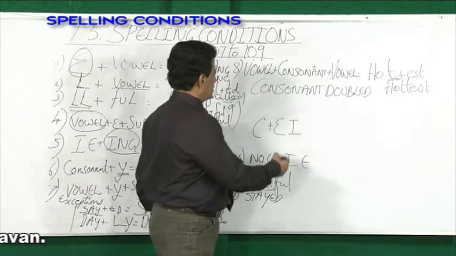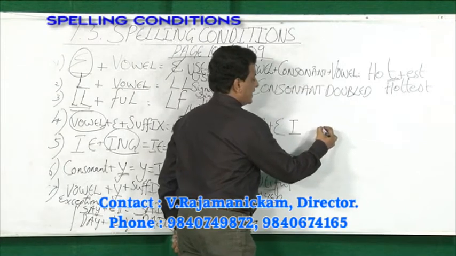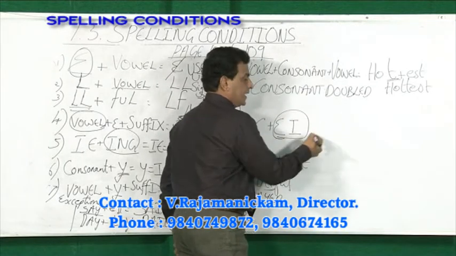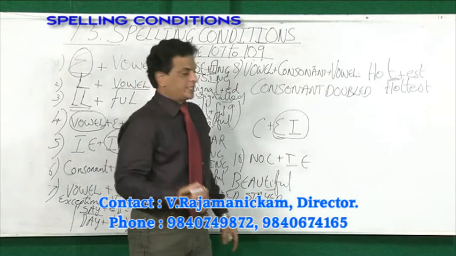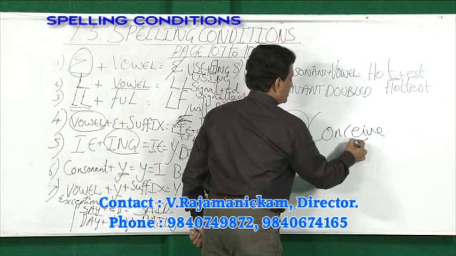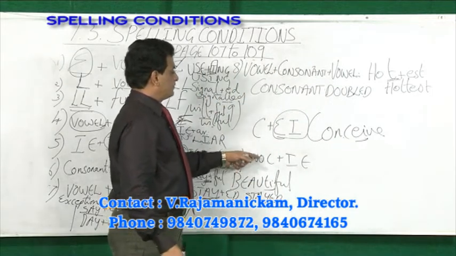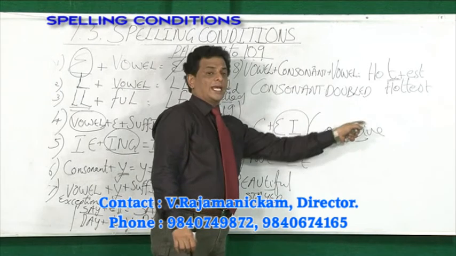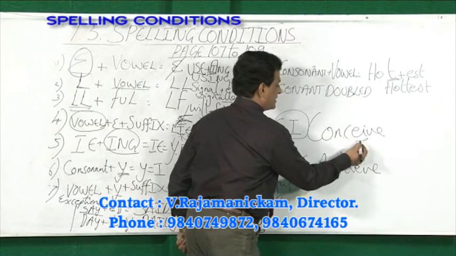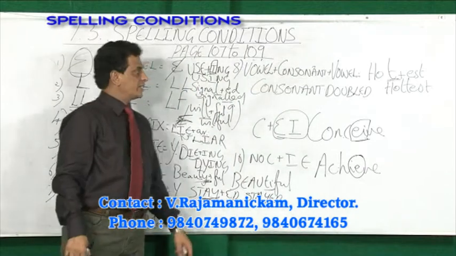Next, see CE, EI. Where do you use this EI? In a word, the EI combination comes after C. For example, conceive. So after C, you are using EI, but if C is not there, then it should change into IE. For example, achieve. Here C is there, so you are using EI. If C is not there, you are using IE. Able to understand, my dear friends?